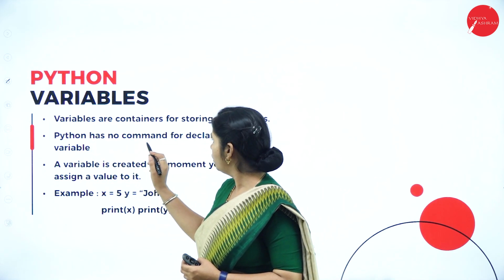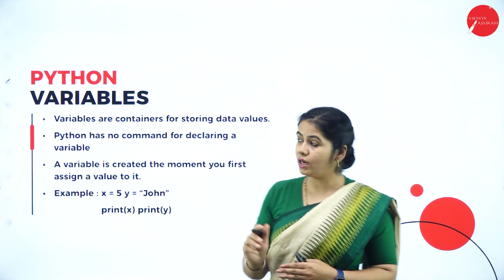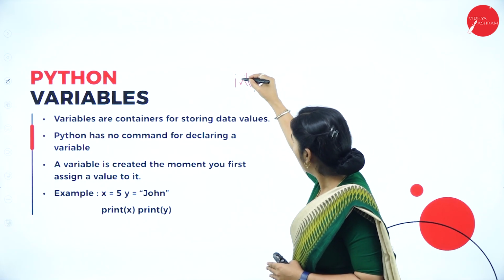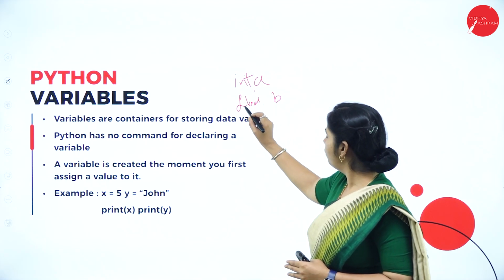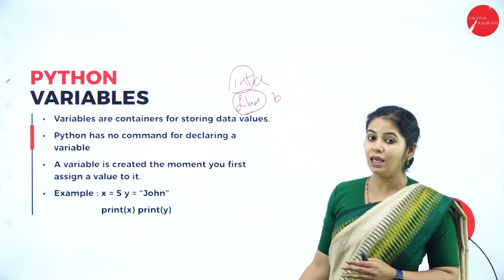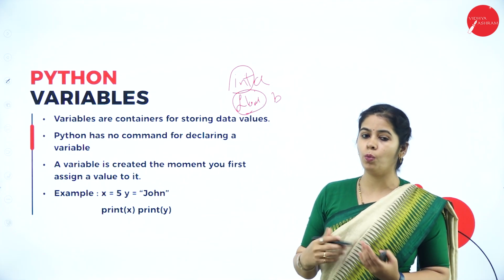Python has no command for declaring variables. As we declare int a, float b, like that, we are not declaring in this way in Python. Python has no command to declare a variable.